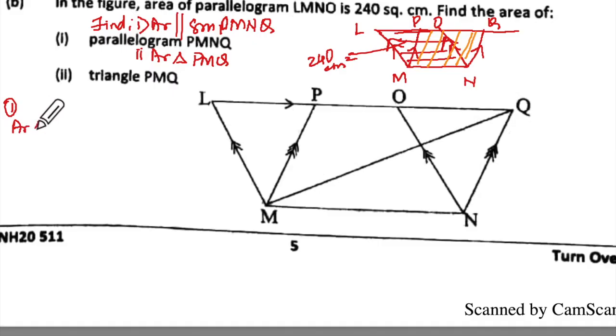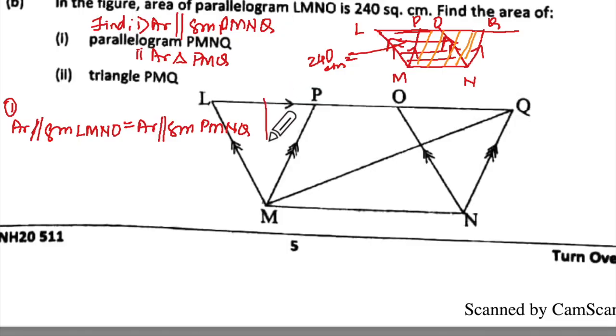That area of parallelogram LMNO will be equal to area of parallelogram PMNQ. Correct? And what is the reason?